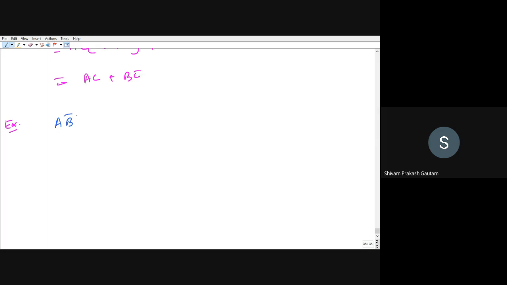AB̄C plus B plus BD̄ plus ABD̄ plus ĀC will be equal to B plus C. This we have to prove.